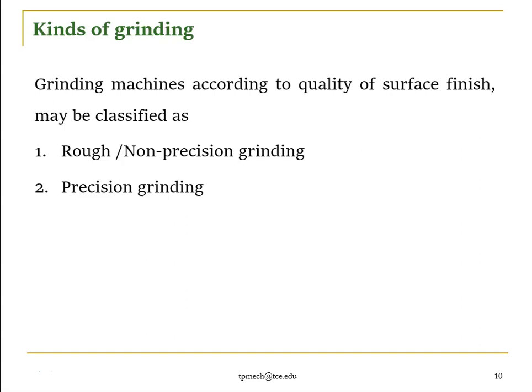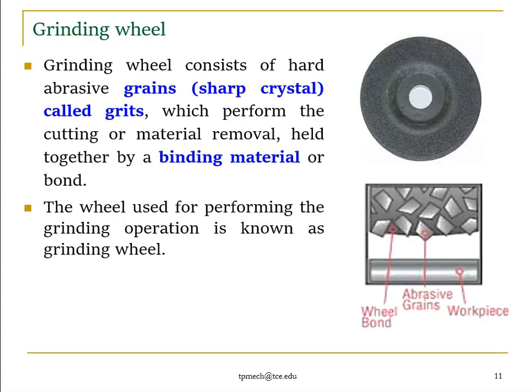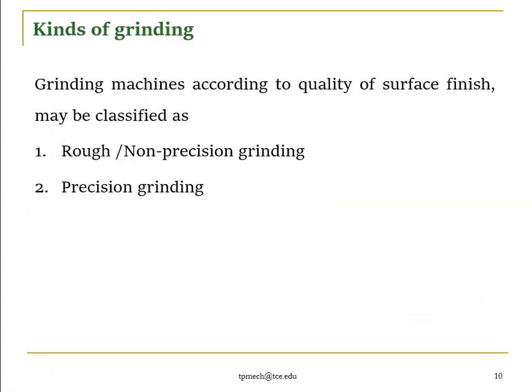If our metal removal rate is less but the finish is good, then we say it's precision grinding, right? So now we go with the grinding wheel. This is what kinds of grinding. This is the introduction about grinding. As of now we saw what is meant by grinding, the working principles of grinding, advantages, applications, and kinds of grinding, right? So now we go with our machine cutting tool.